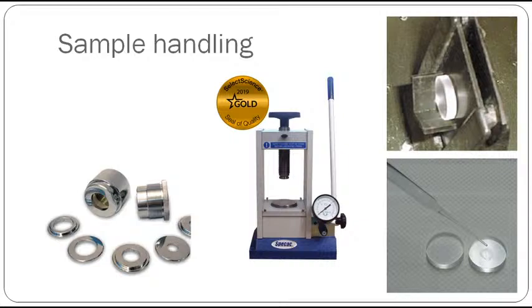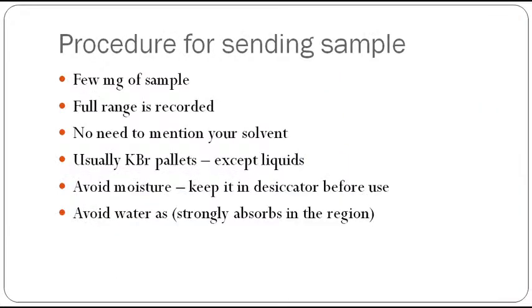And then the procedure for sending a sample: if you send a few milligrams of sample, that's enough. Full range is required. Unlike in UV spectra, where you have to specify the range to record, in IR you need not specify. You have to record the full range. No need to mention your solvent.